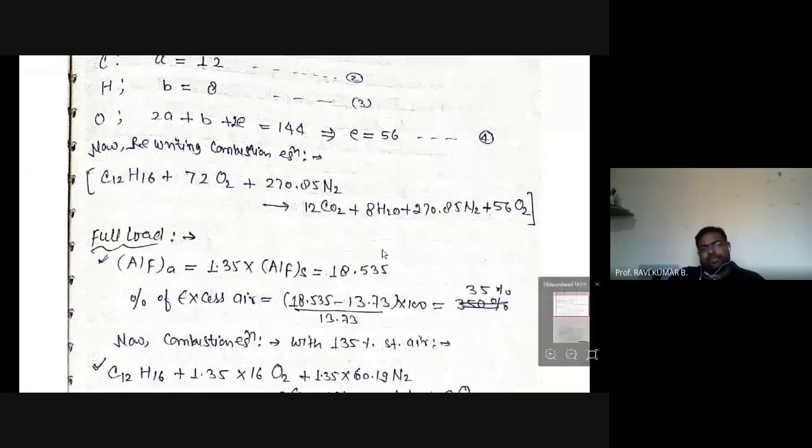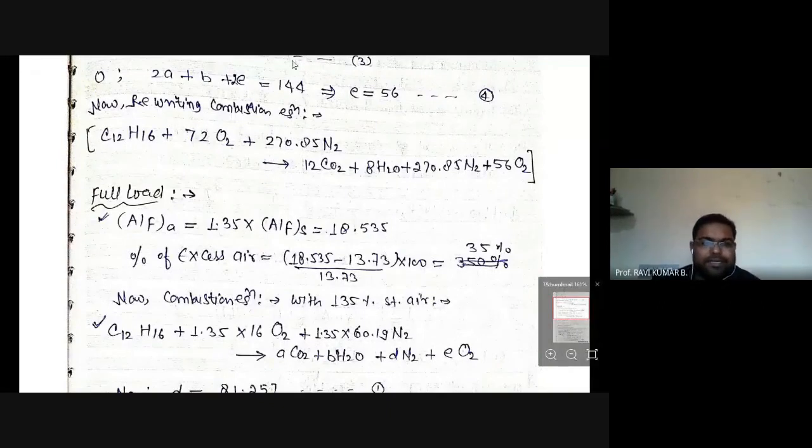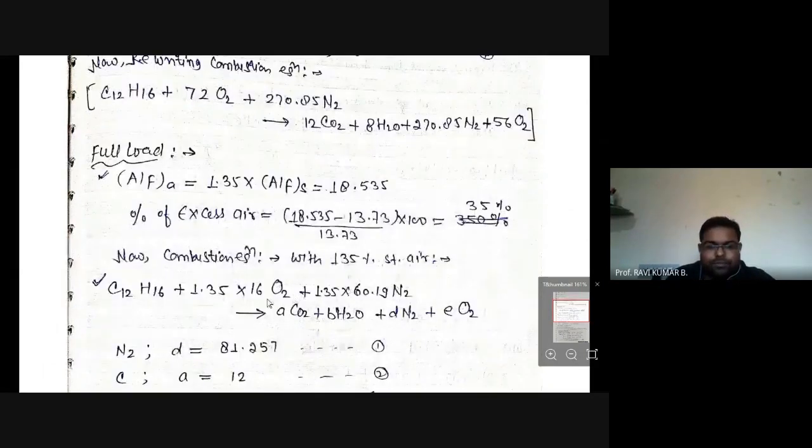Then for full load, in a similar way, for full load also we can write the chemical equation. So for full load, air fuel actual is equal to 1.35 times stoichiometric, that is the air fuel ratio in this case. So what is the percentage excess air that can be calculated here? That is coming around 35% extra air we are using. So now we need to write the chemical equation with 135%, that is 35% excess. So 135% means 1.35. So in oxygen and nitrogen, both places 1.35 will get multiplied. So here we are multiplying with 1.35. Here also we are multiplying with 1.35. And in the final products, oxygen will be present.